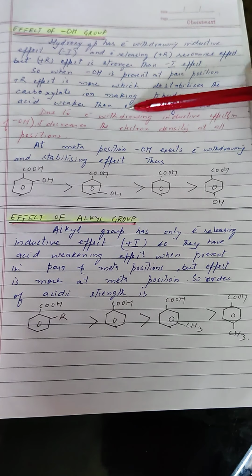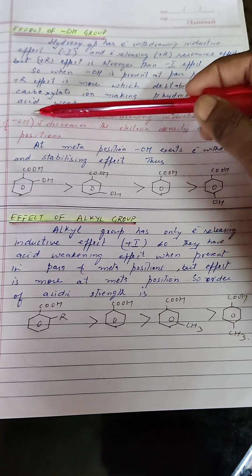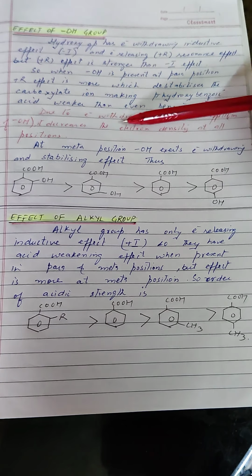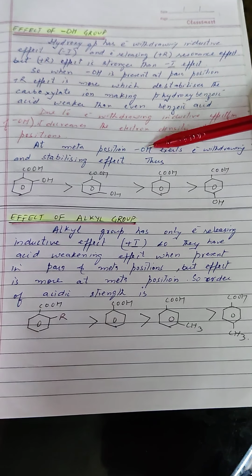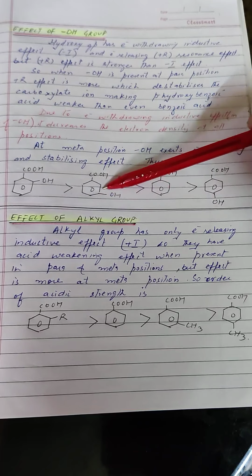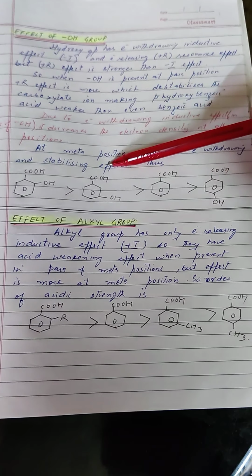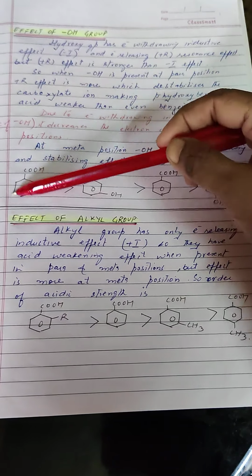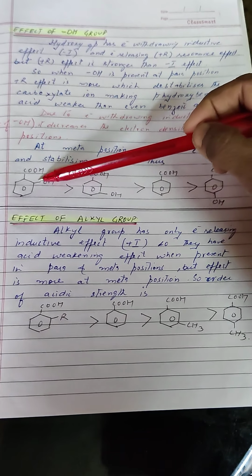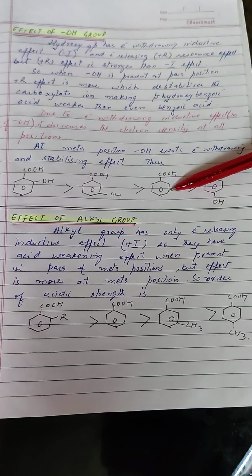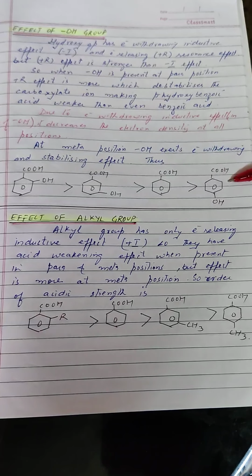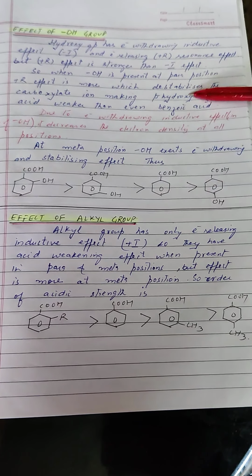Now, due to electron withdrawing inductive effect in case of OH, it decreases the electron density at all the positions. At meta position, OH exerts only electron withdrawing and stabilizing effect. Thus, we can say the ortho hydroxybenzoic acid is most acidic, followed by meta hydroxybenzoic acid, followed by benzoic acid, and then we have para hydroxybenzoic acid, which is a weaker acid than even benzoic acid, as discussed just now.